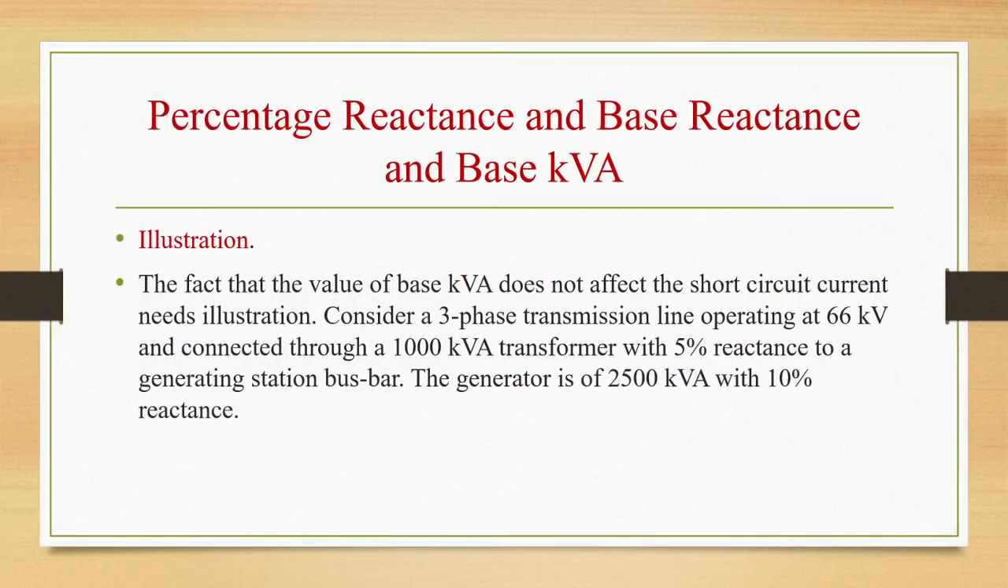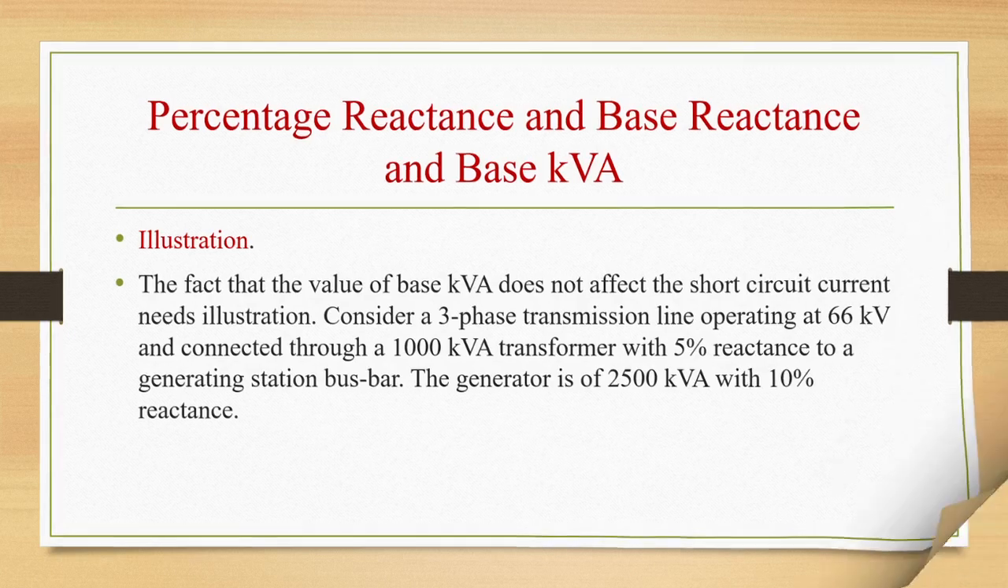So let us see the illustration. The fact that the value of base kVA does not affect the short circuit current needs illustration. Let us consider a three-phase transmission line operating at 66 kV and connected through a 1000 kVA transformer with 5% reactance to a generating station bus bar. The generator is of 2500 kVA with 10% reactance. Suppose a short circuit fault between three phases occurs at the high voltage terminals of the transformer.